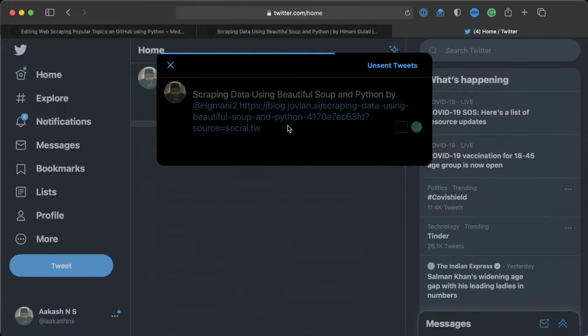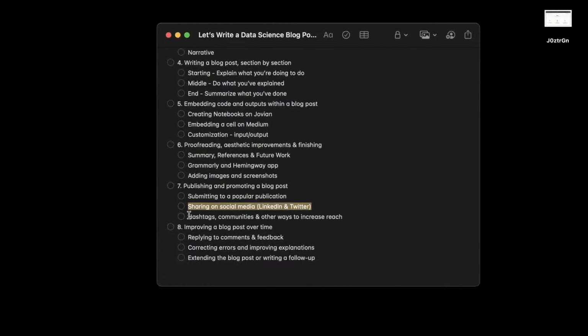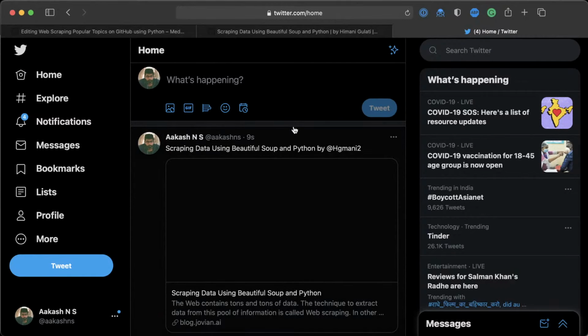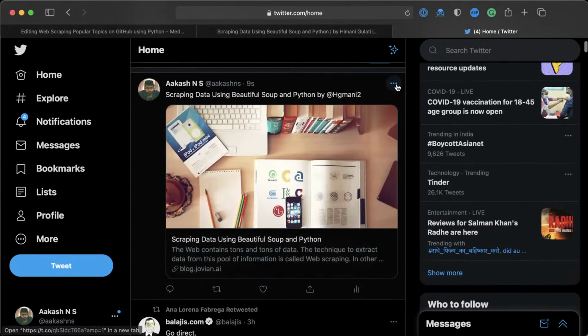This way you share it on Twitter, you share it on LinkedIn. One good way to get noticed is to include proper hashtags. I should have probably included the hashtag data science. I should have included the hashtag web scraping. I should have included the hashtag Python. There are a lot of bots on Twitter which are observing these hashtags and then they retweet those posts. That is how this spreads. A lot of people even search by hashtags or follow hashtags on Twitter, so it will show up in their feed.